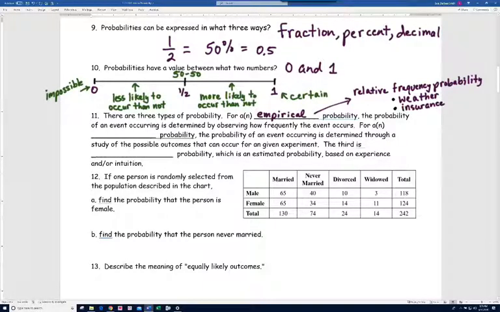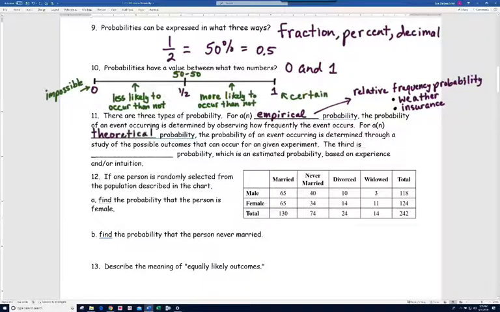And again, one I mentioned before, insurance. When it comes to insurance, the insurance companies collect data, and they understand things like how often people are going to get in accidents, or at what age people are more likely to die. Based on these types of data, they'll decide how much they're going to charge for their policies. And of course, they've got to set it up so that they make money in the end. All right, so that's empirical probability.